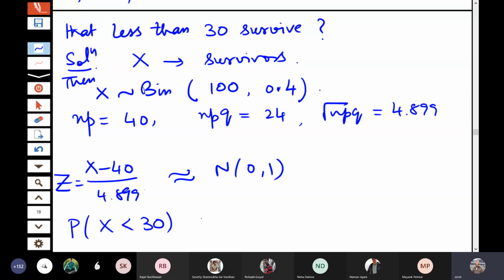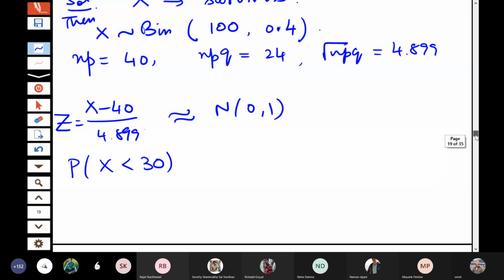Because we are approximating a discrete distribution by a continuous distribution, this creates another kind of problem. In the discrete distribution, the probability that X is less than 30 and the probability that X is less than or equal to 30 are not the same.